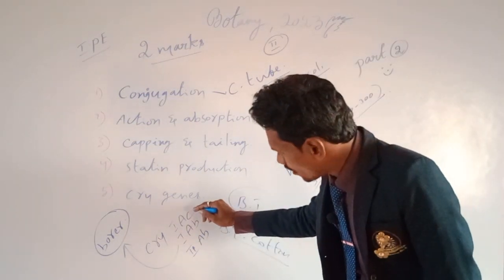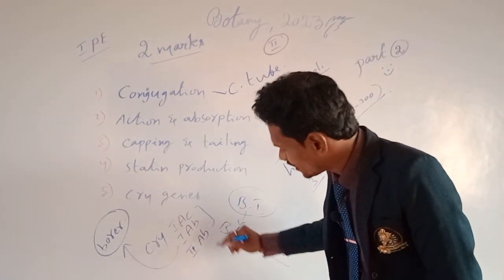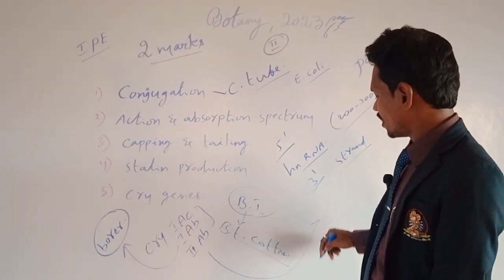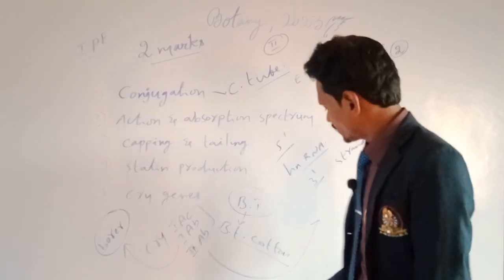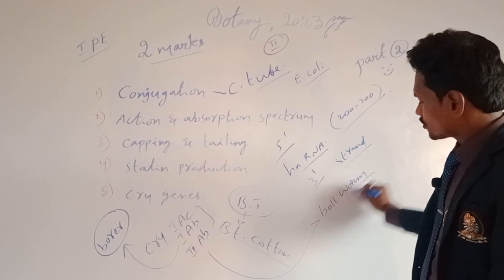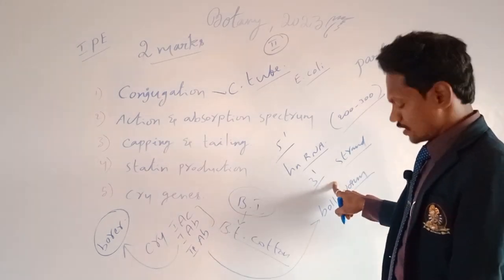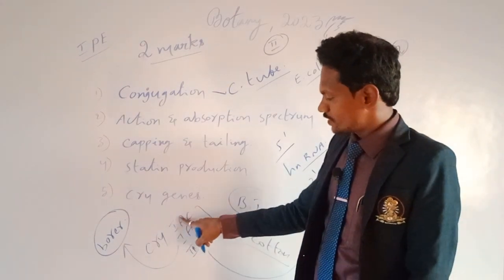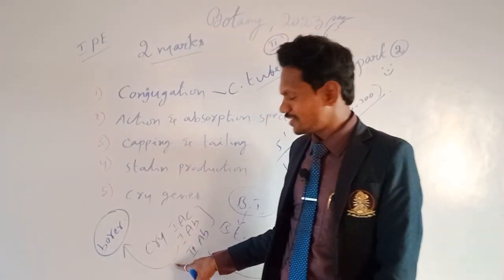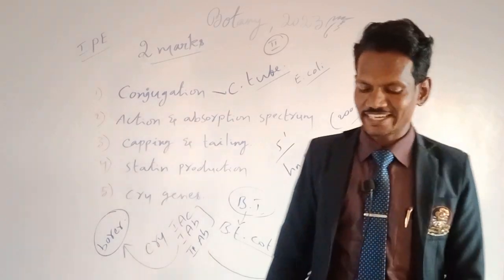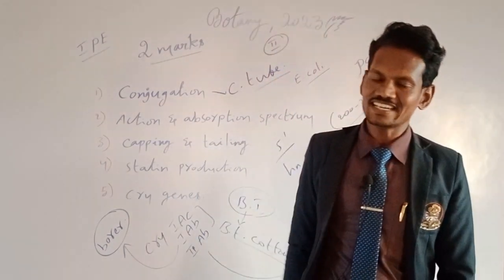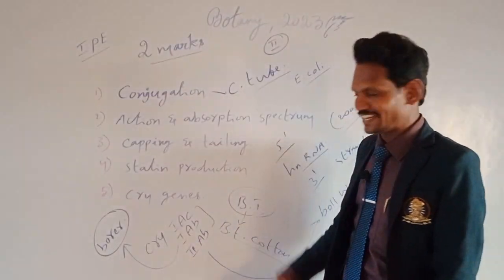Then the remaining 1AC and 2AB prevent the effect or harm of the cotton bollworm. So cotton bollworm harm is prevented by these two cry genes. Corn borer harm is prevented by this gene. These three together are called cry genes, present in Bt cotton, Bacillus thuringiensis.